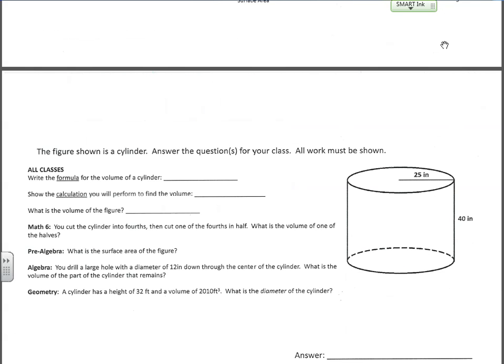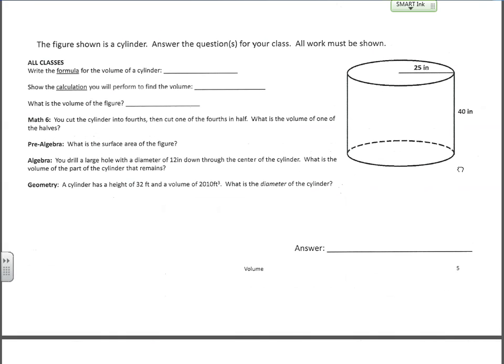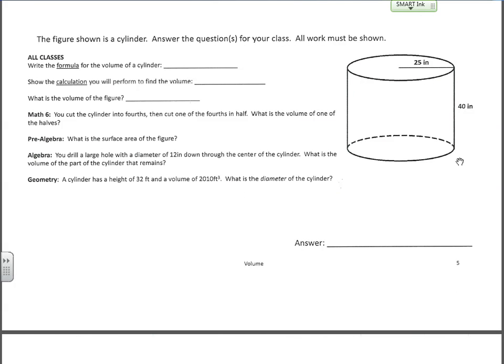Next one, we have the volume of a cylinder. The formula for the volume of a cylinder: if you've got one relatively thin pancake, that's like a circle, right? The area of that pancake would be pi times the radius squared. Well, you can think of a cylinder as a stack of pancakes.